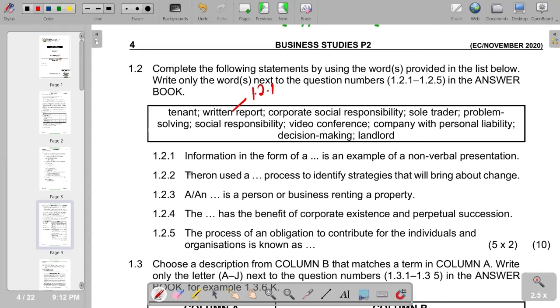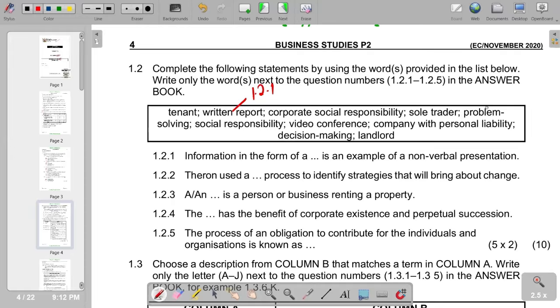On 1.2.2, a dash process is used to identify strategies that will bring about change. According to our response, the one that identifies strategies that will bring about change is problem solving.